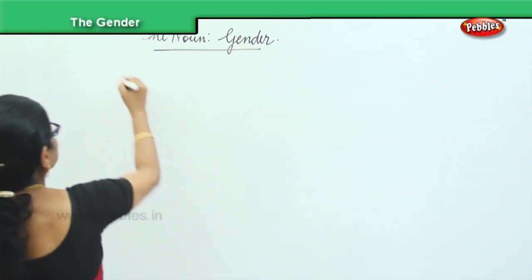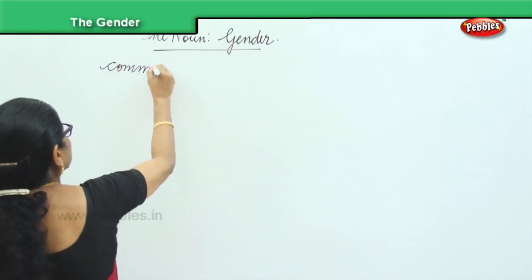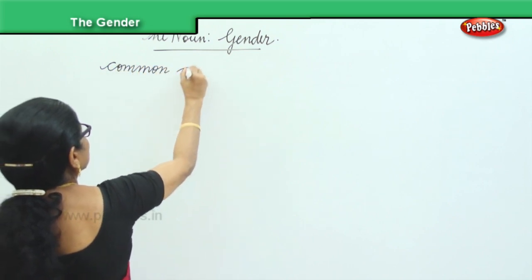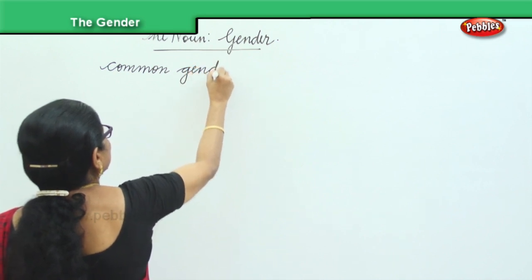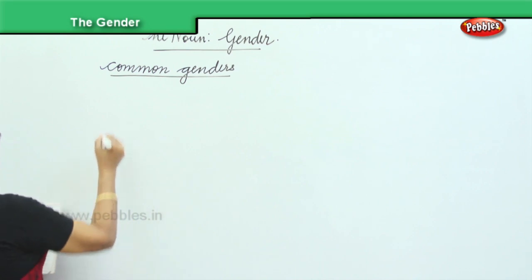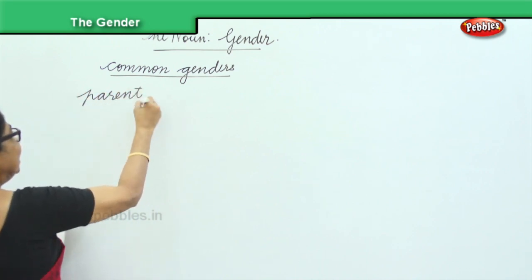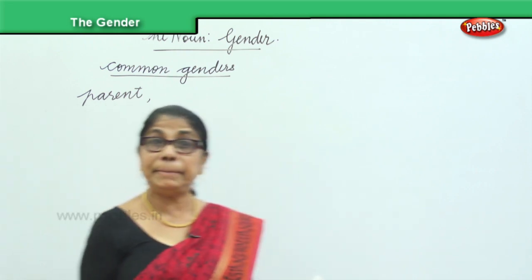Now you need to look very carefully at some new common gender words. These are common genders. What are they? When you say parent, it can be the father or mother. Parent.